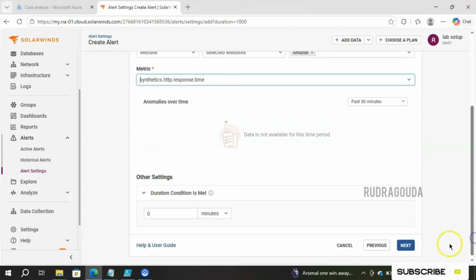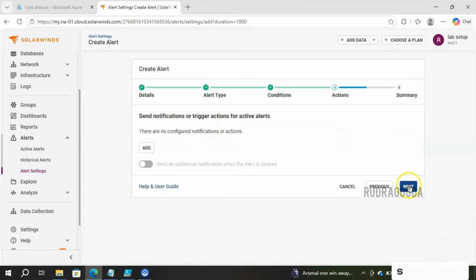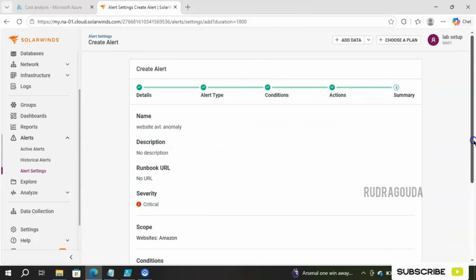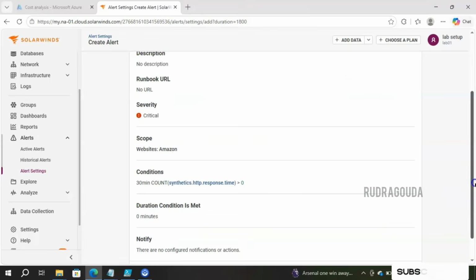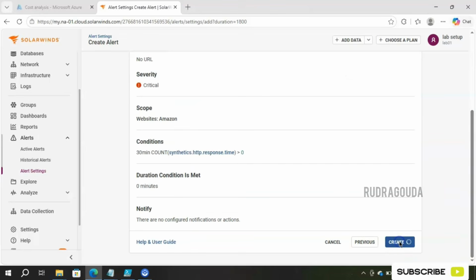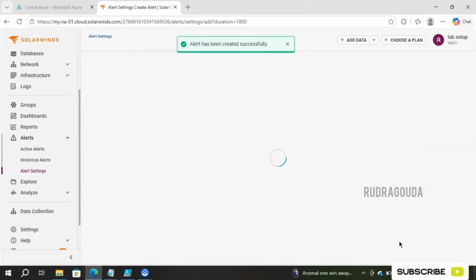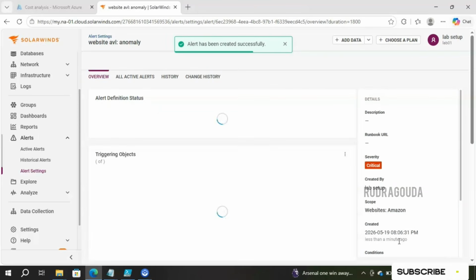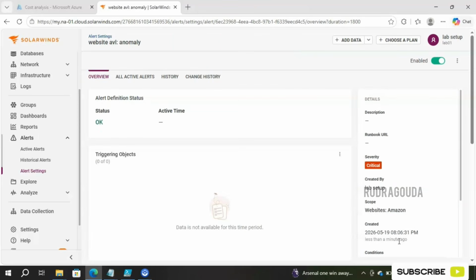Scroll down and simply click on next and next and finally click on create, right? So within a few steps we have done the anomaly detection as well. The only thing is you need to understand the exact difference between the static thresholds we set up and anomaly detection, which SolarWinds sets up automatically for us. Okay, hope you got the understanding.